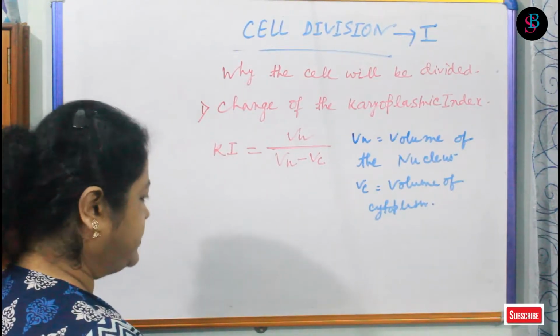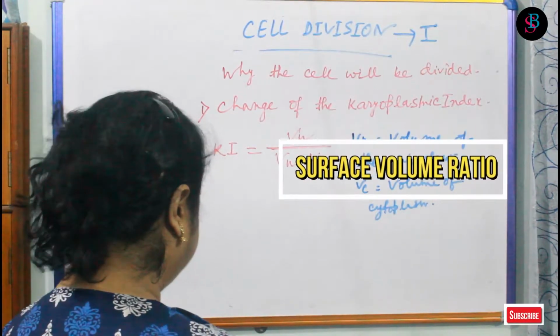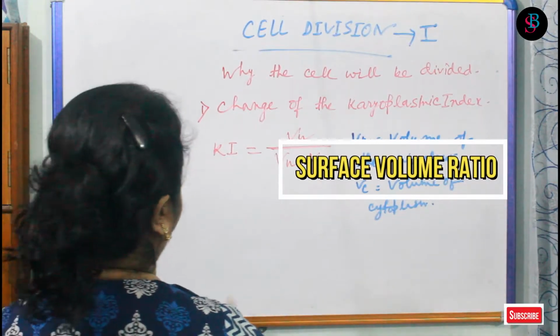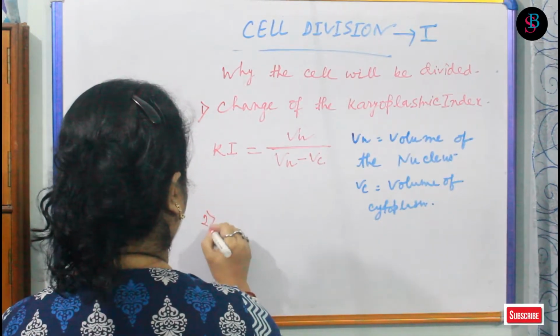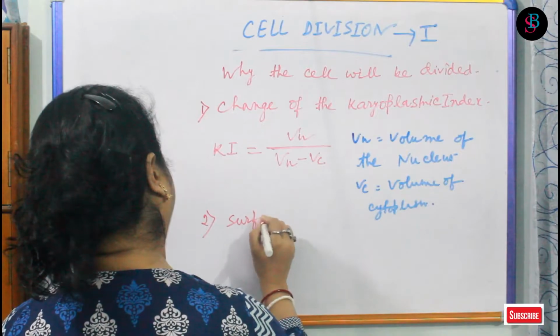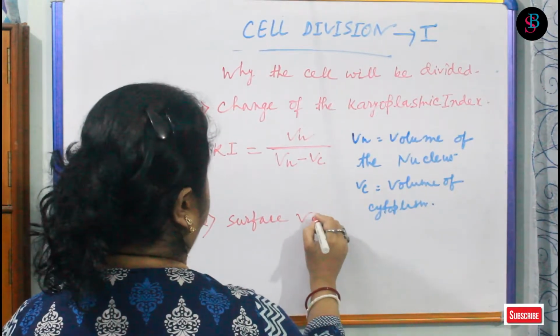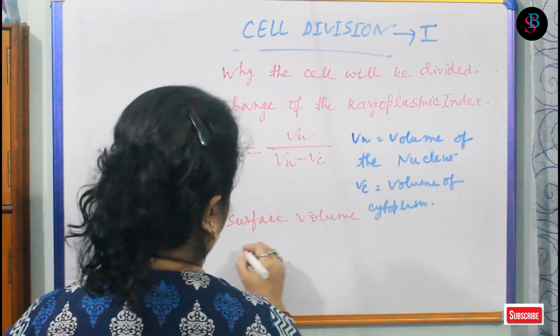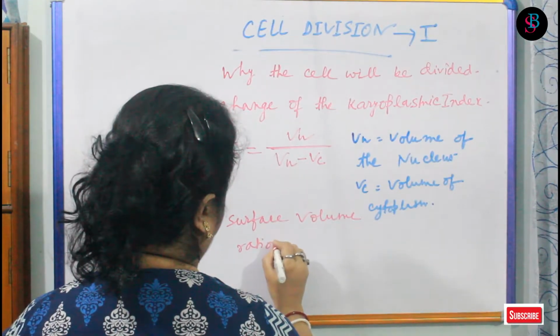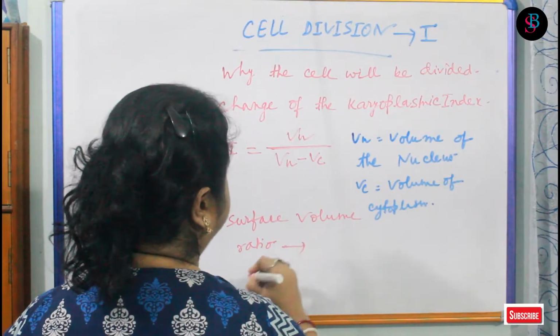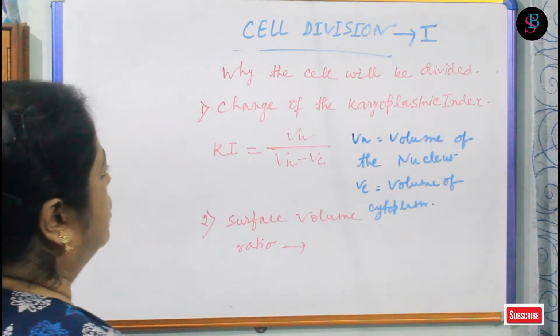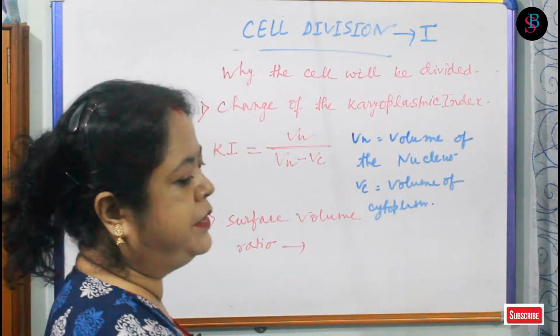And next is the surface volume ratio. Number 2 is surface volume ratio. It changes in the dividing cell, or the cell which is going to be divided.